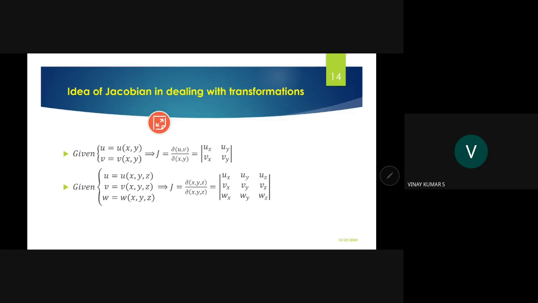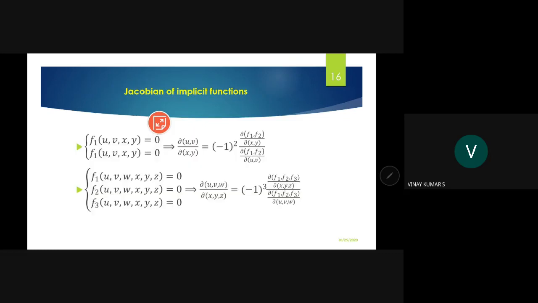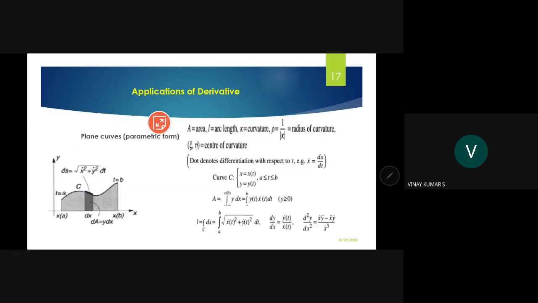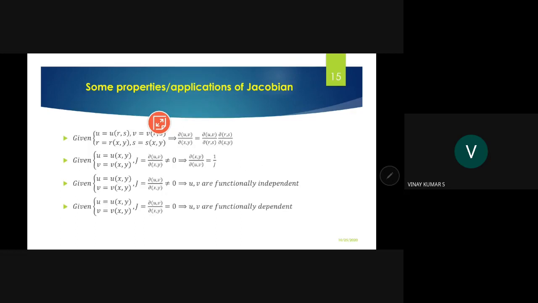The fourth topic is Jacobians. When I am talking about Jacobians, we talk about functional dependency and independency, that is, functionally dependent and functionally independent.